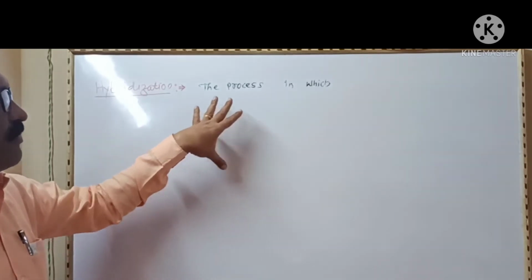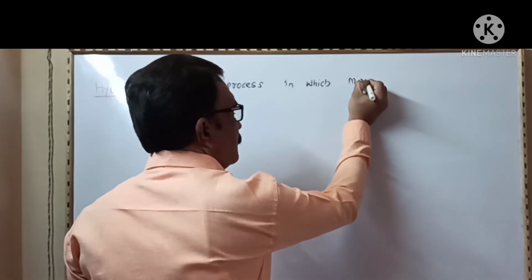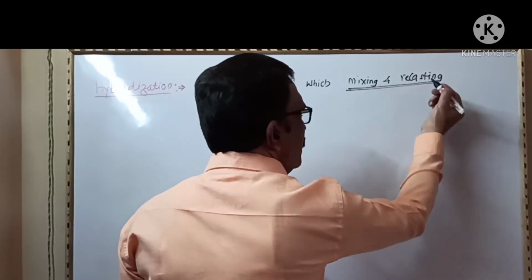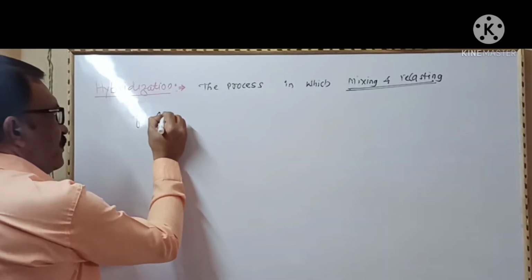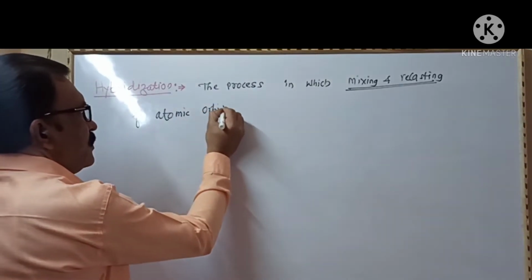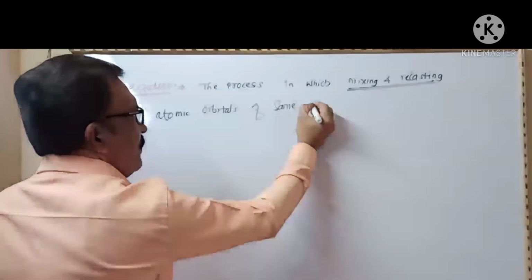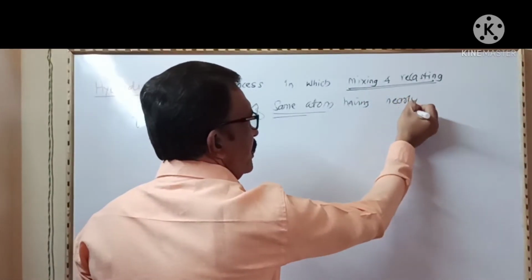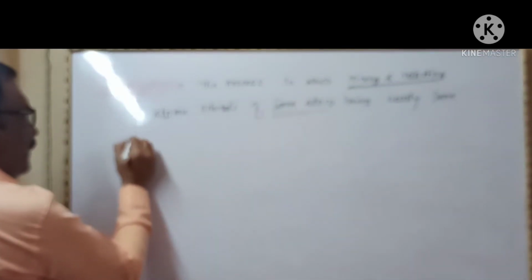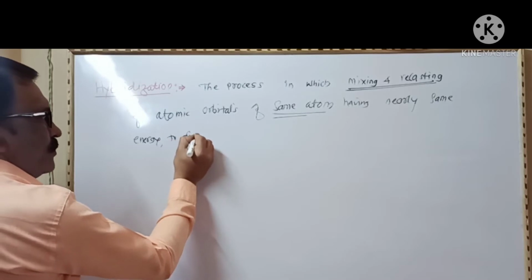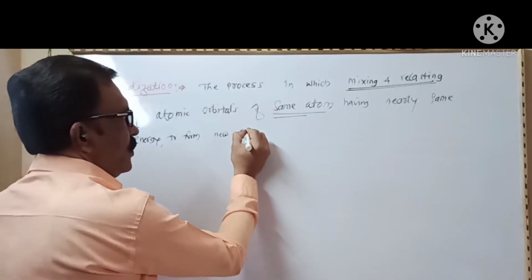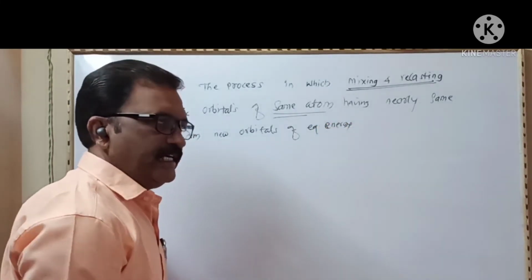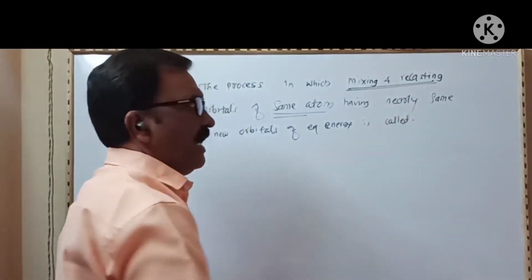Hybridization can be defined as the process in which a mixing and a recasting of atomic orbitals of the same atom, having nearly the same or equivalent energy, to form new orbitals of equivalent energy, is called hybridization.